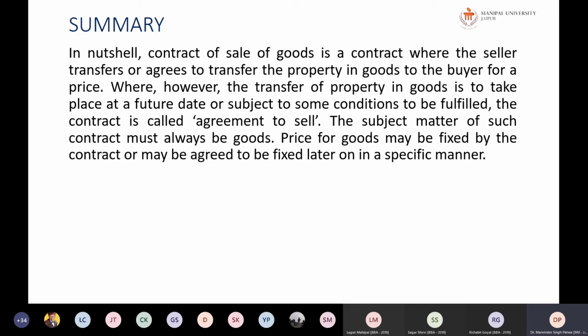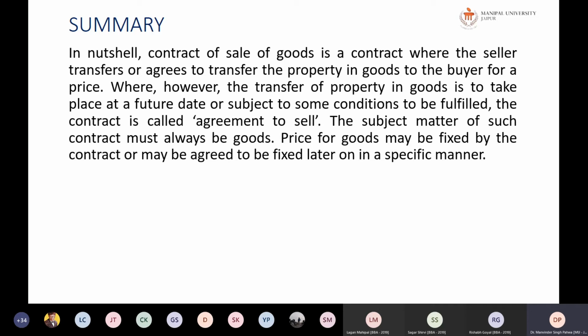So the subject matter of such a contract must always be goods. You cannot have services as a part of this Sale of Goods Act. So even if, for some service, somebody has filed a suit, the suit will not be maintainable, at least under the Sale of Goods Act.